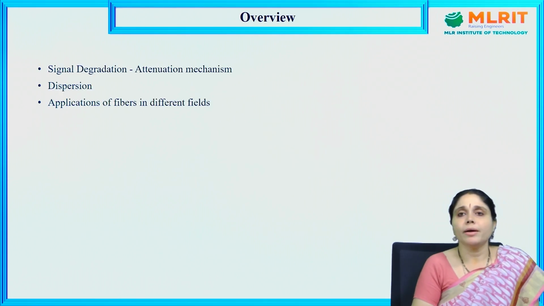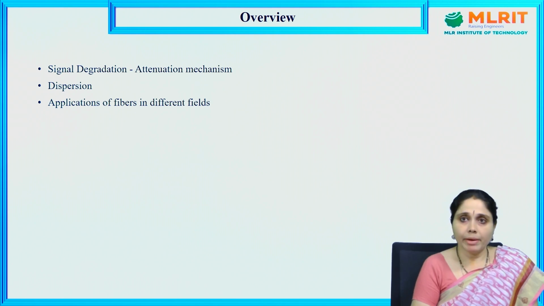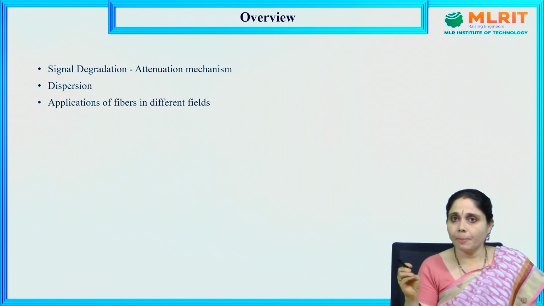So in this video lecture, we shall learn about signal degradation, attenuation mechanism, dispersion, and application of optical fibers in different fields. Till now, we have learned what fiber optics are, and what a fiber optic system is.